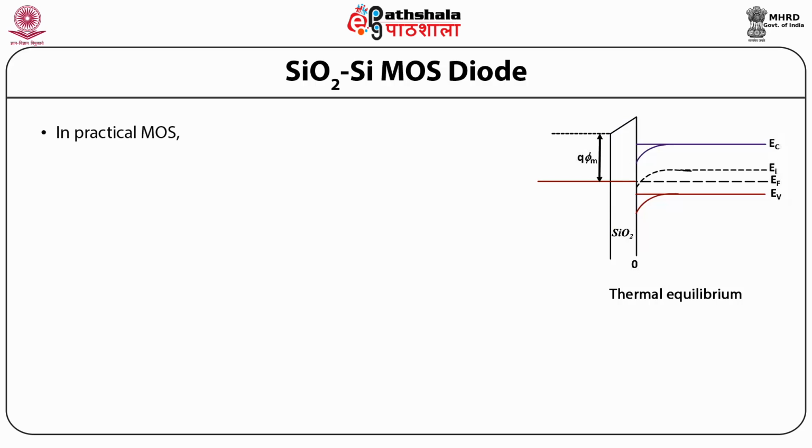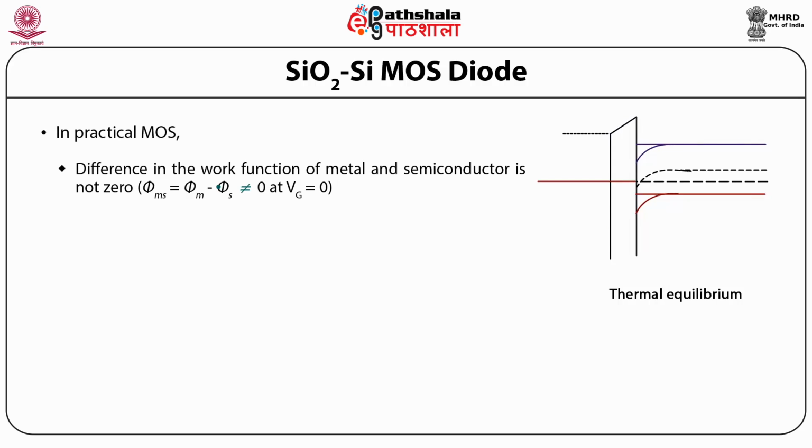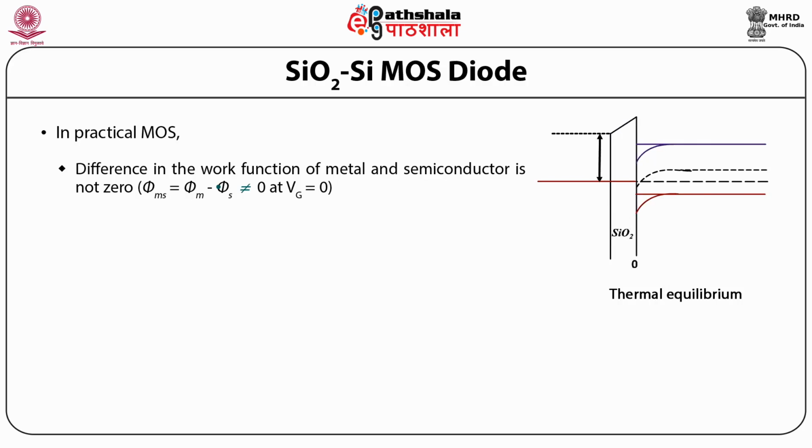In practical MOS device, the difference in the work function of metal and semiconductor is not zero, that is phi ms equal to phi m minus phi s is not equal to 0 at Vg equal to 0.